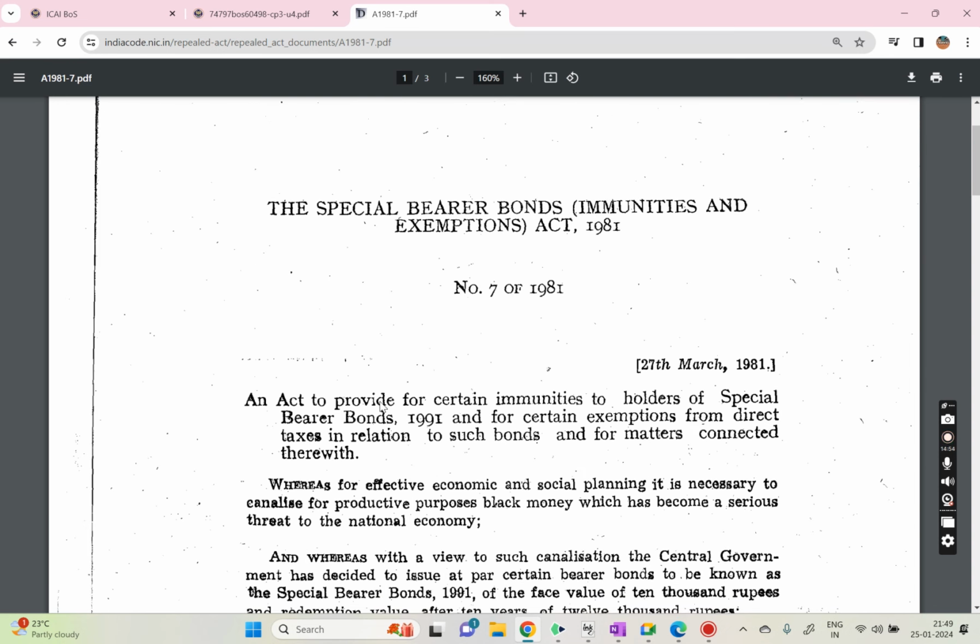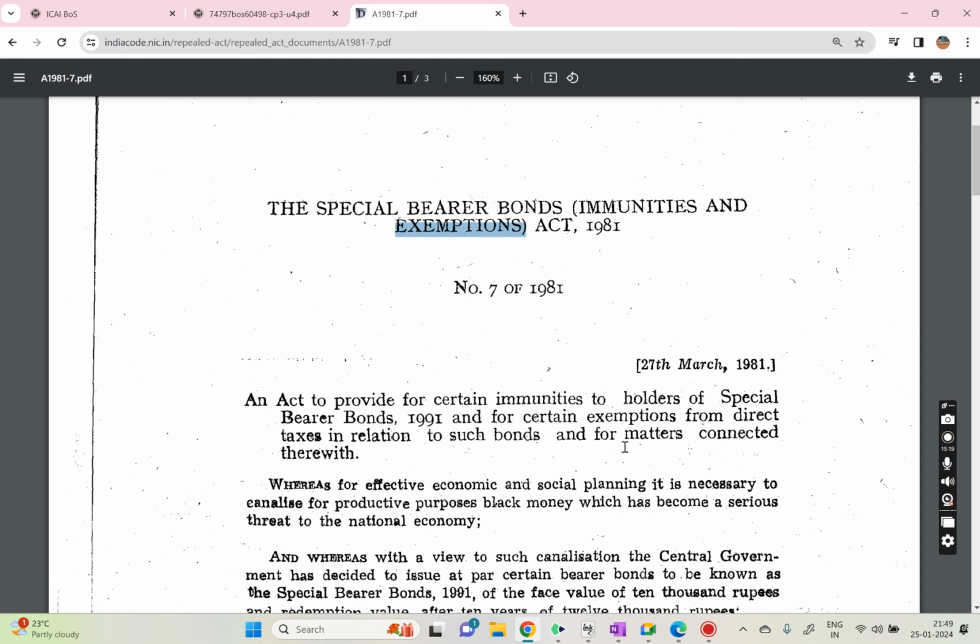So how do they do that? We want to give some kind of route for them. So we come up with this: no questions asked. If you want to invest black money in bonds, we will give these special bearer bonds. We are going to give some exemptions to them, because we want money.